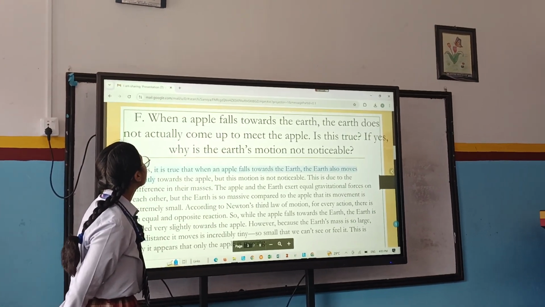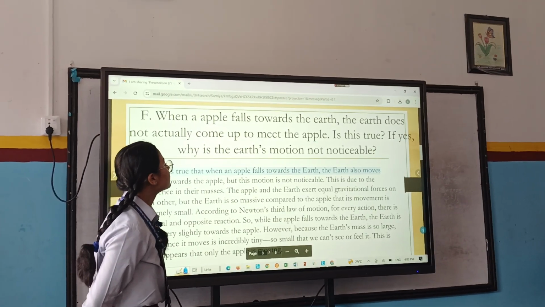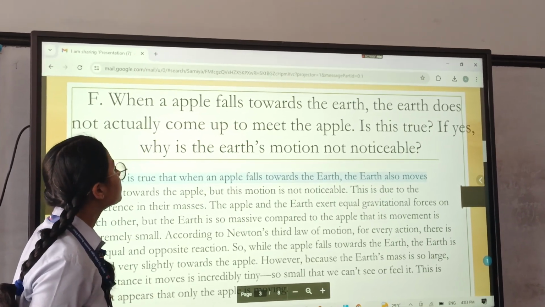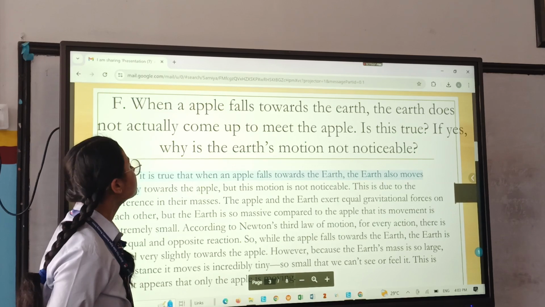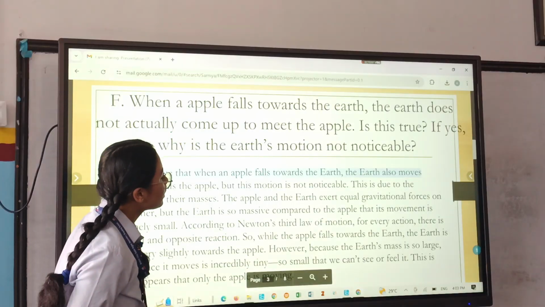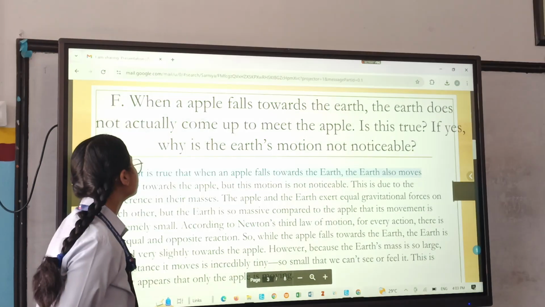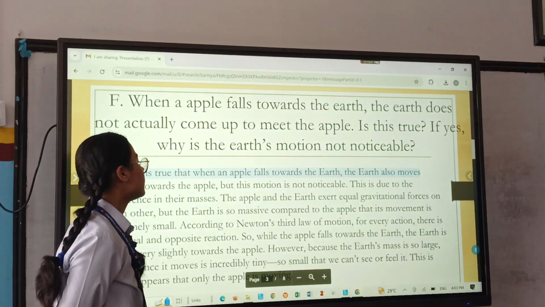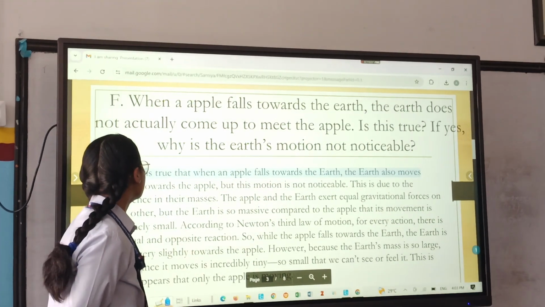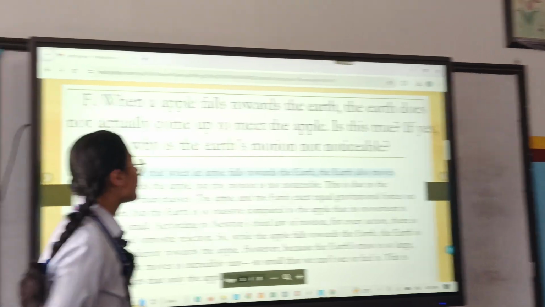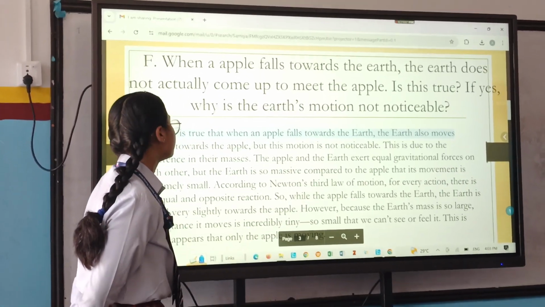The next question is, when an apple falls towards the earth, the earth does not actually come up to meet the apple. Is it true? If yes, why is the earth's motion not noticeable? Yes, it is true that when an apple falls towards the earth, the earth also moves slightly towards the apple, but this motion is not noticeable. This is due to the difference in their masses.